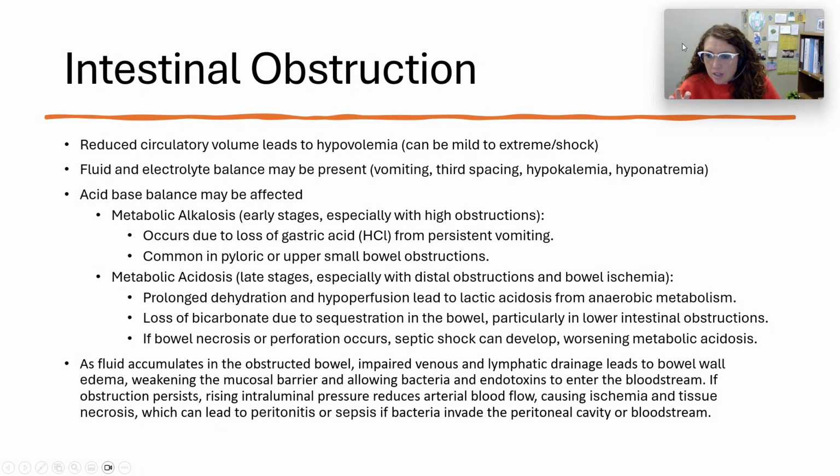So this statement is kind of a reiteration of the previous patho, but I think it's important. As fluid accumulates in the obstructed bowel and I get impaired venous and lymphatic drainage with edema of the wall, I get a weakened barrier allowing bacteria and endotoxins to enter the bloodstream. So if this obstruction persists and I get this increased pressure and a reduction in arterial blood flow, it can cause ischemia to the tissue and tissue necrosis, which then, if I've got all these endotoxins entering into my bloodstream, can cause sepsis. And if that bacteria gets into the peritoneal cavity, I can see peritonitis with these individuals.